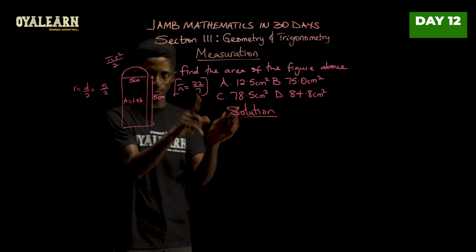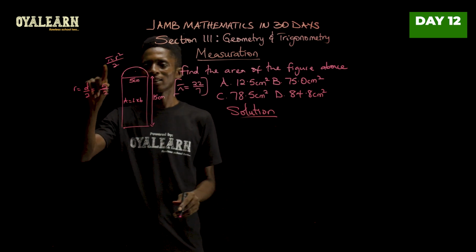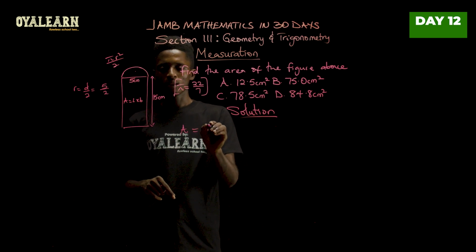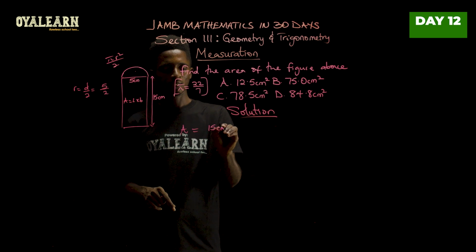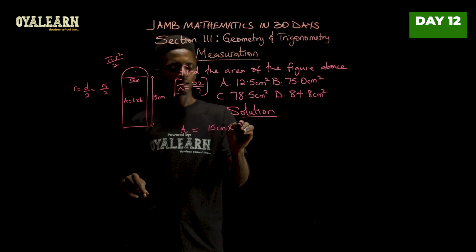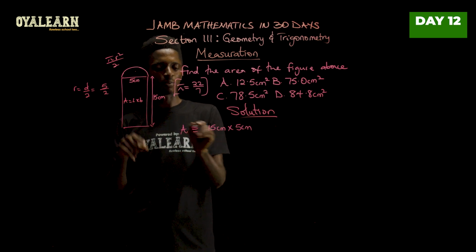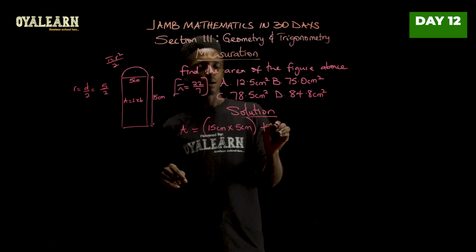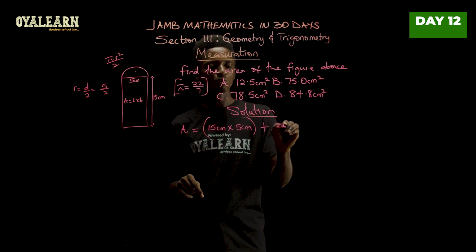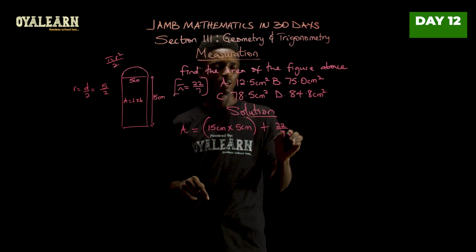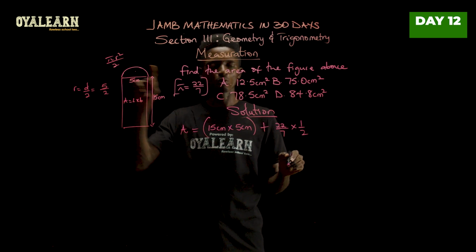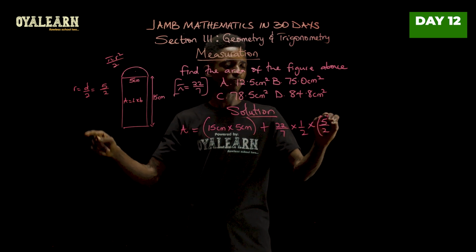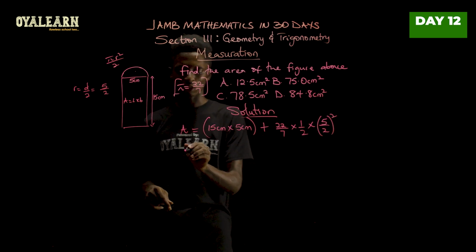So let's go on to do this. We're supposed to add this area and this area together. So the total area is going to be 15 centimeter times 5 centimeter, that is length times breadth, plus, now for the semicircle, pi is 22 over 7. So we say times 1 over 2 for the over 2 here, then times r. R is 5 over 2, all of these squared. So let's tidy this up.